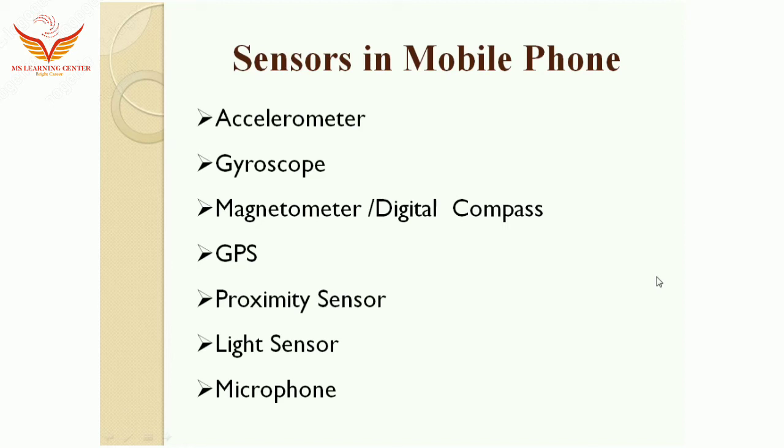The next sensor is the magnetometer or digital compass. A magnetometer is used to measure the strength and direction of a magnetic field. In the mobile phone, the compass points at the north pole of the planet, and that can be determined using the digital compass or magnetometer.